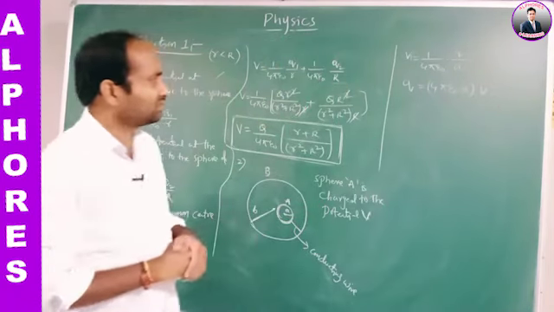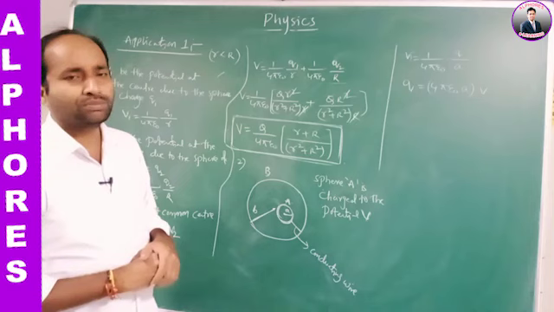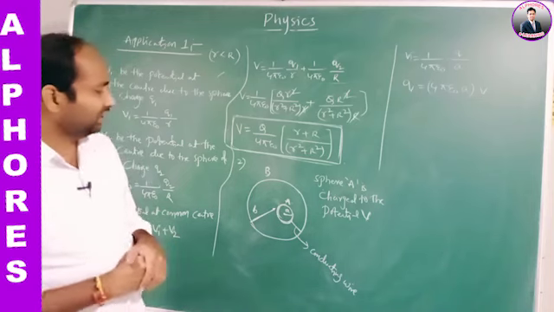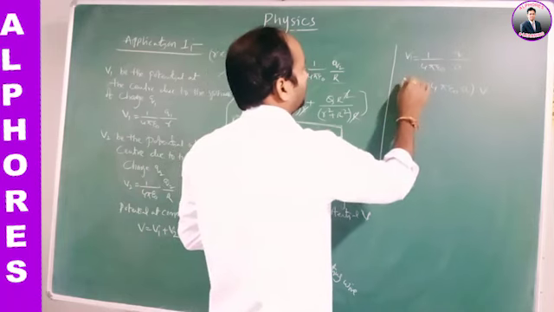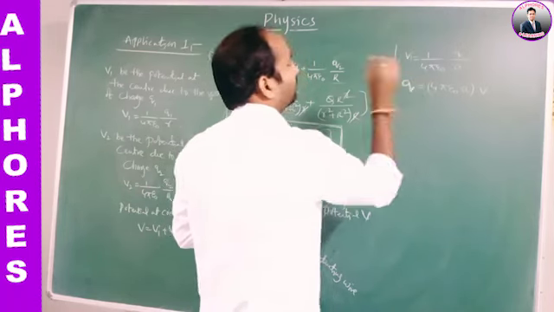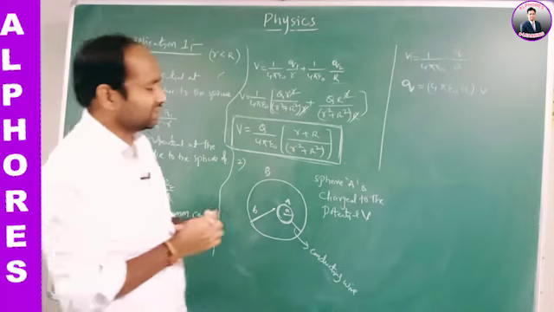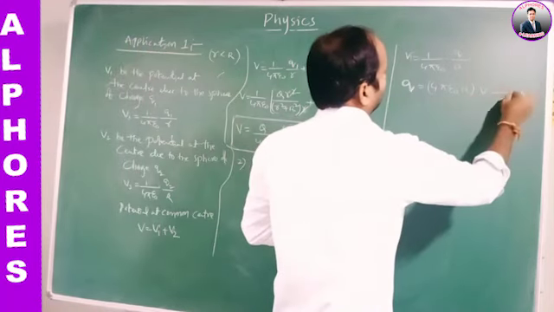This is the charge Q. This is equation number 1.